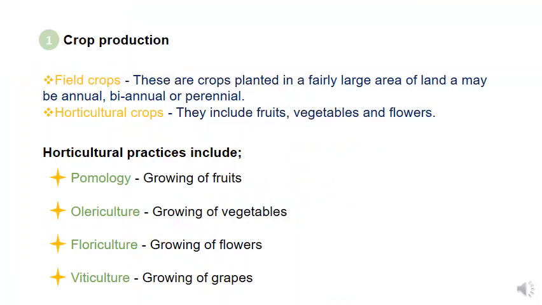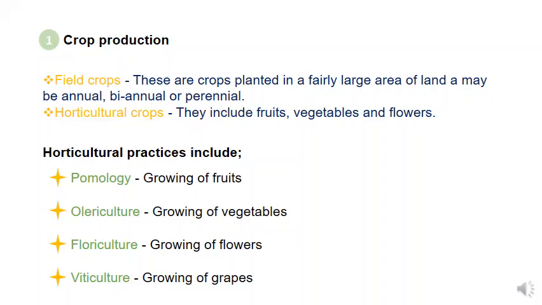Crop production is the growing of crops on cultivated land. These crops can be grown in pure stands, which is called monocropping, or mixed stands, which is called intercropping. In monocropping, for example, you grow only maize on a given piece of land in a given duration of time. With intercropping, you can grow maize and beans on a piece of land, or maize in the midst of bananas. That's mixed cropping.